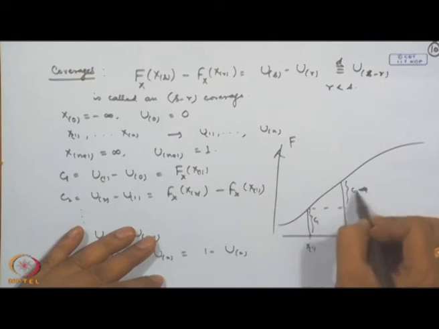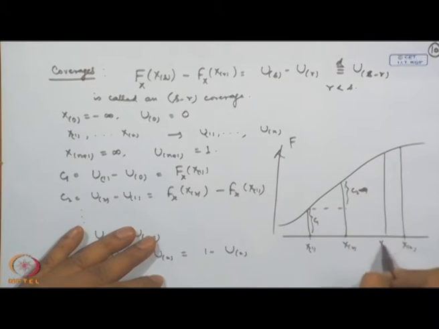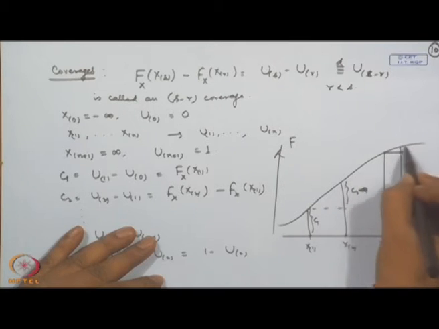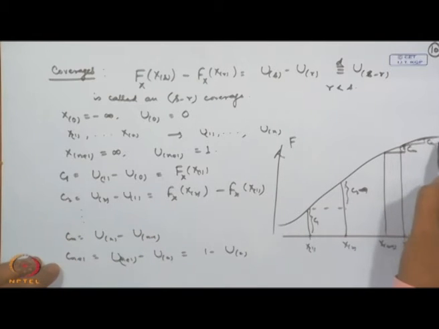Let us consider X_{n-1}; this will become C_n, and the last one is after this, that is, whatever remaining height is there, that is equal to C_{n+1}.